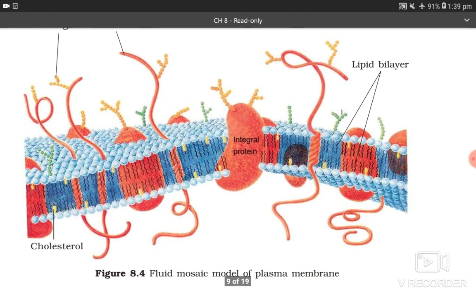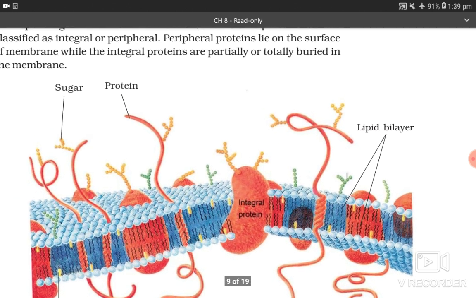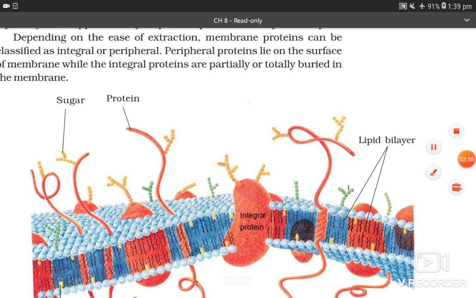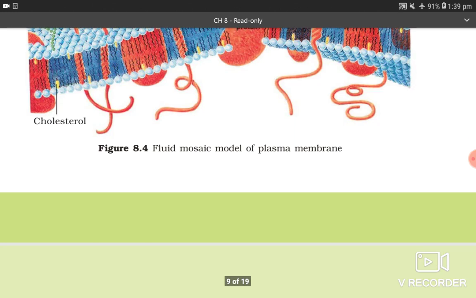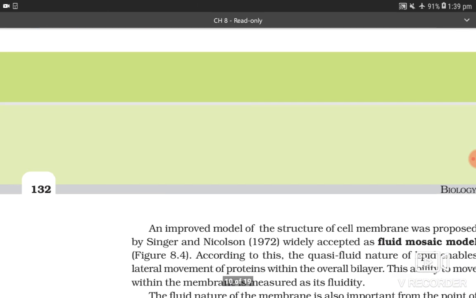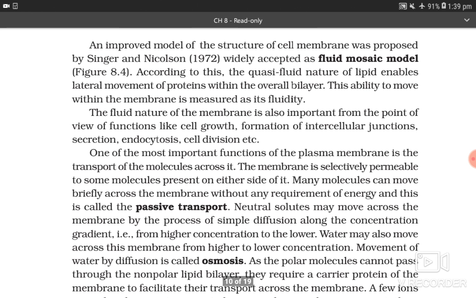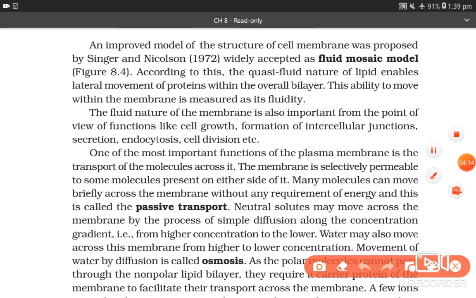You can see this diagram, fluid mosaic model of plasma membrane. You can see sugar, proteins, and the lipid bilayer, and obviously the integral protein. Cholesterol is also shown in this figure 8.4. Okay, now an improved model of the structure of the cell membrane was proposed by Singer and Nicolson in 1972, widely accepted as fluid mosaic model.